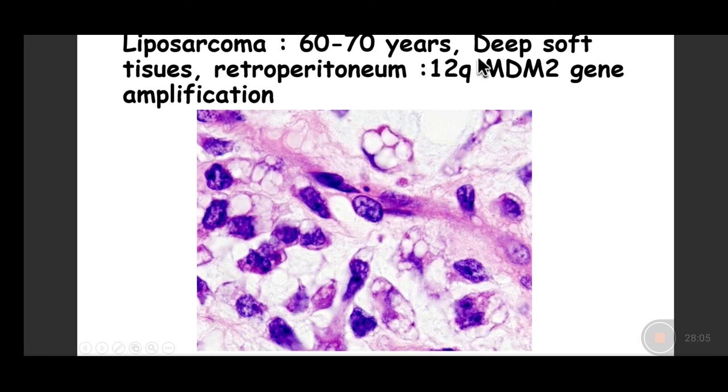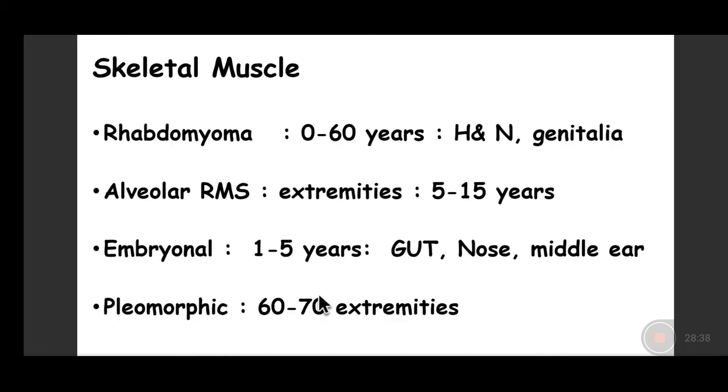Generally occurs in the deep soft tissues in older patients 60 to 70 years of age and is associated with MDM2 gene amplification. So it occurs in deep soft tissues and retroperitoneum and shows high nucleocytoplasmic ratio, mitosis, pleomorphism, and prominence of nuclei. And these cells with the multiple vacuolated appearance are called lipoblasts, in contrast to the lipocytes or adipocytes that we see in a lipoma.